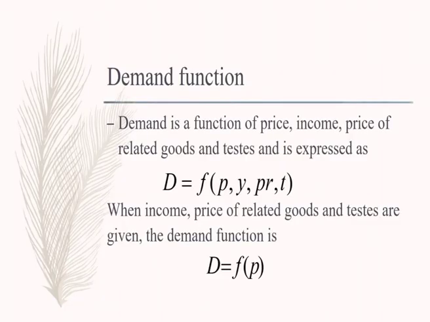So now the demand function. What we discussed is, demand is a function of price, income, price of related goods and tastes, and this also can be expressed mathematically. D equals function of P, Y, PR, T. So this is price, income represented as Y, price of related goods is PR, taste is T. So when income, price of related goods and tastes are given, demand is a function of price, right.